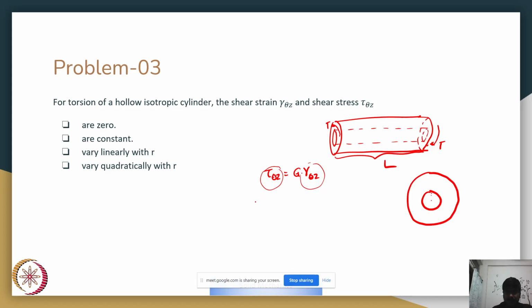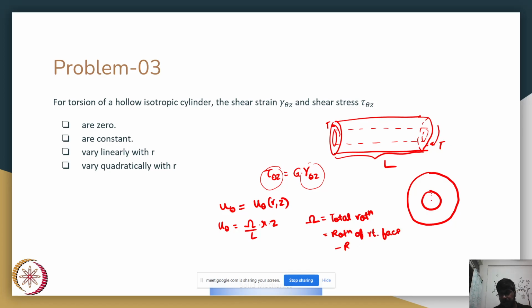Okay, so I'll start with u theta. U theta we know is a function of r comma z. For this particular case, which is a hollow isotropic cylinder with constant torsion T, we can determine u theta to be equal to omega by L into r z, where omega is nothing but total rotation, which is say the rotation of right face minus rotation of left face.